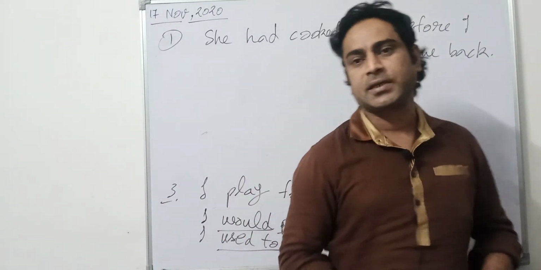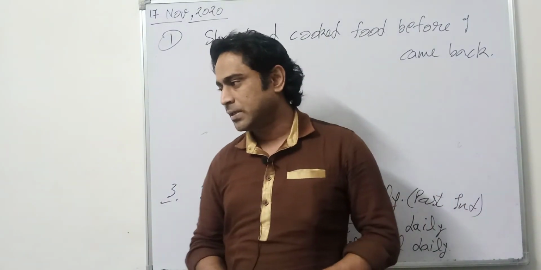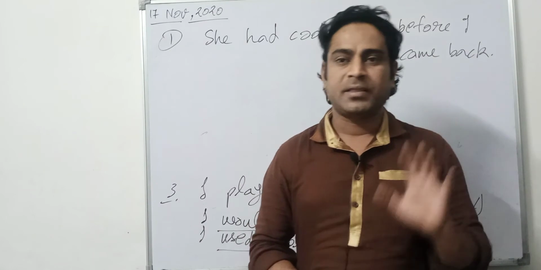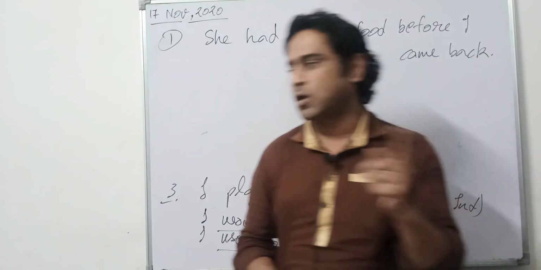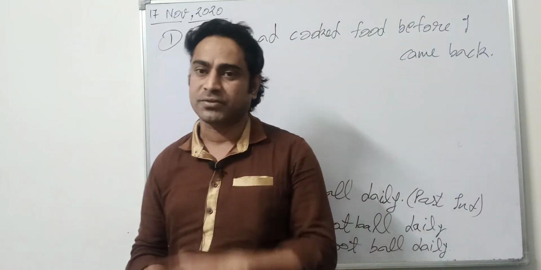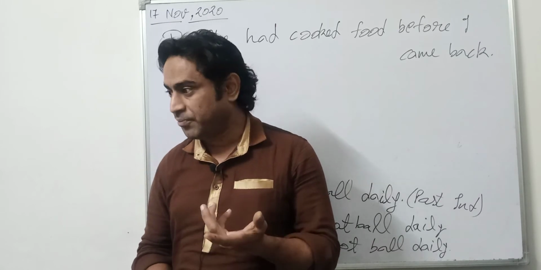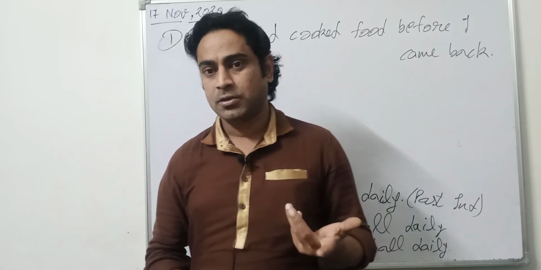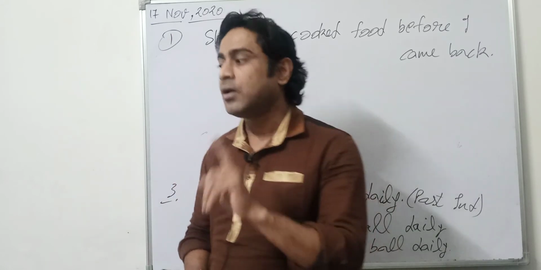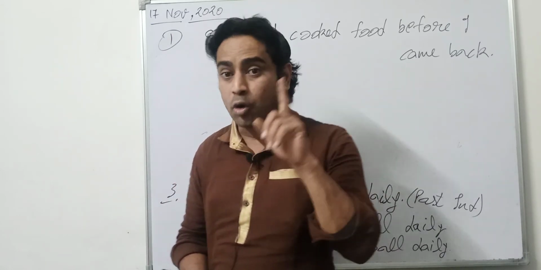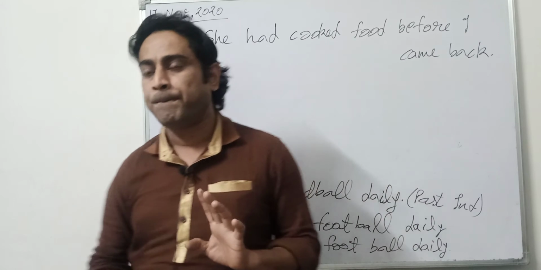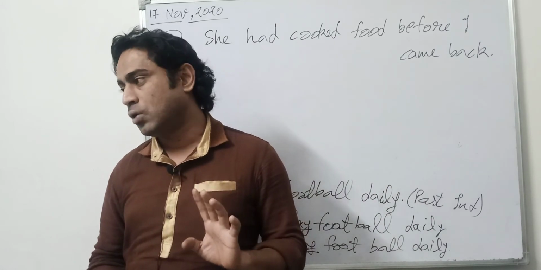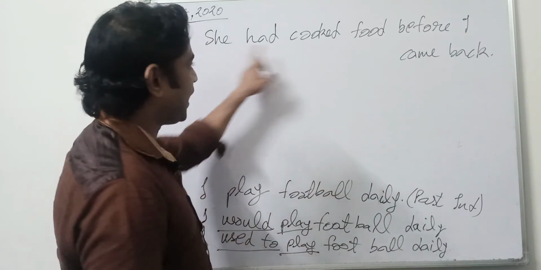Whenever we are expressing two actions of past, there can be two conditions. They can be either simultaneous or consecutive. Consecutive means one after another. So definitely one of them is older than the other one. She had cooked food.